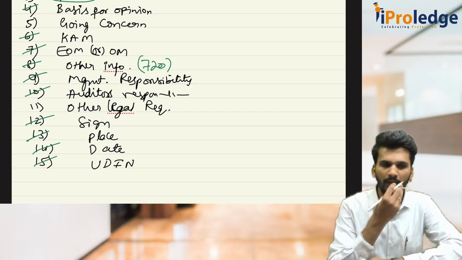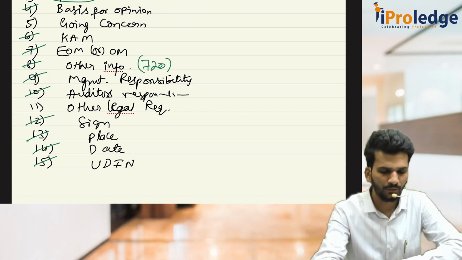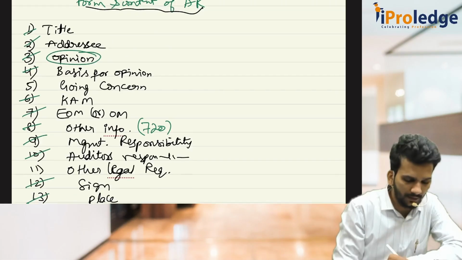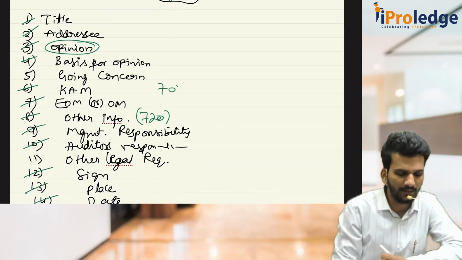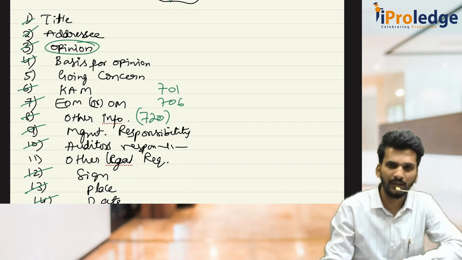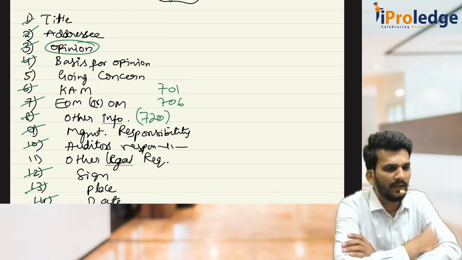So what is key audit matter? First you should understand the difference between key audit matter and emphasis of matter. Key audit matter is governed by SA 701, while emphasis as well as other matter paragraph is governed by SA 706.